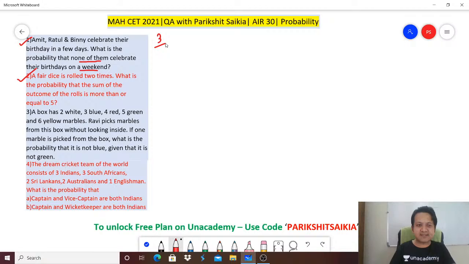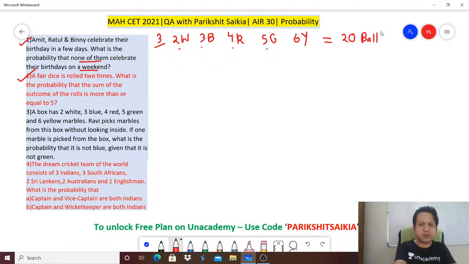A box has 2 white, 3 blue, 4 red, 5 green and 6 yellow marbles. Right? So total is how many? If you count 2 plus 3, 5, 5 plus 4, 9, 9 plus 5, 14, 14 plus 6, 20. So total, remember, 20 balls you have.